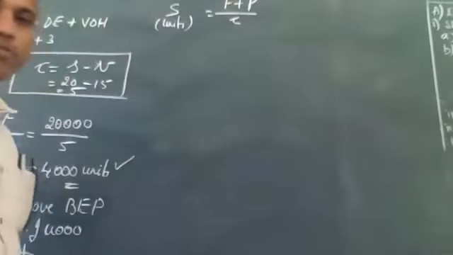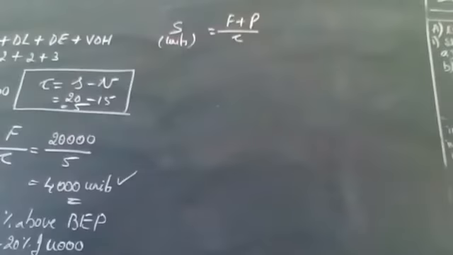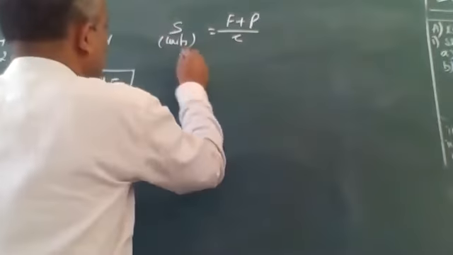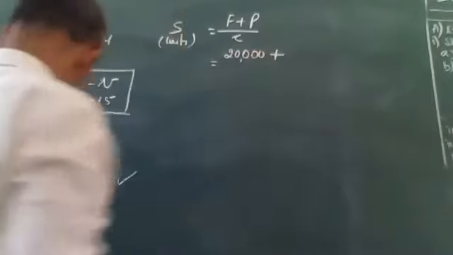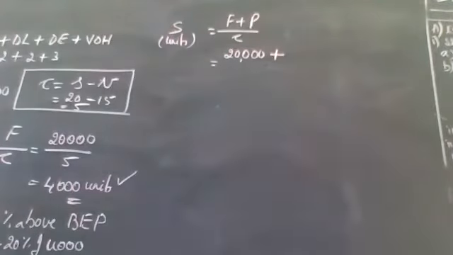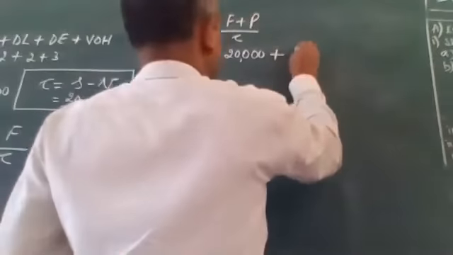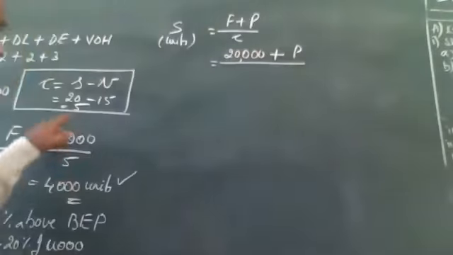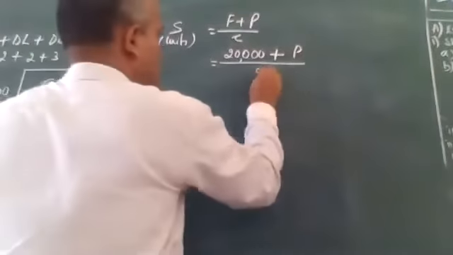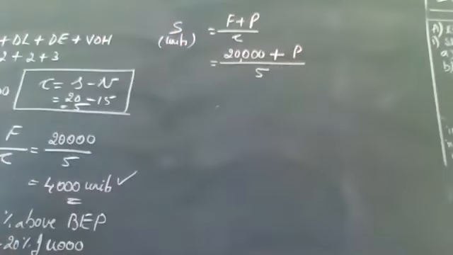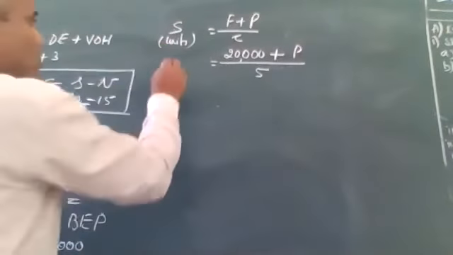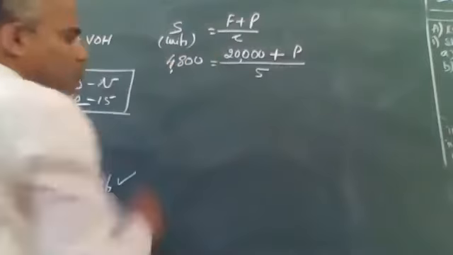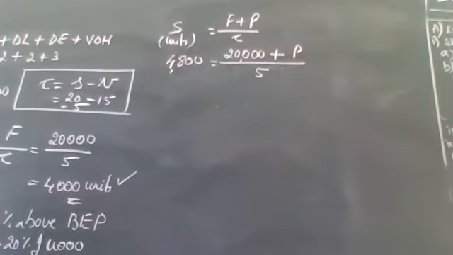So we know the fixed cost. Yes, sir. Fixed cost is given in the question as 20,000 rupees. Do you know profit? No, sir. That's what we are trying to find out. Contribution per unit, we know, sir. 5. Sales units is given in the question. If the sales are 20% above the break-even point, how much did you get? 4,800 units. That's what we have done.